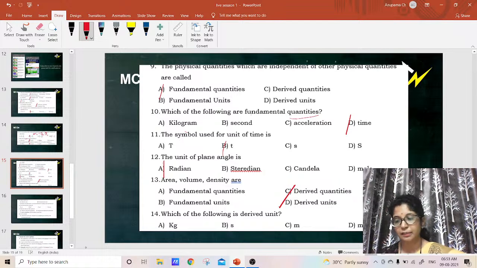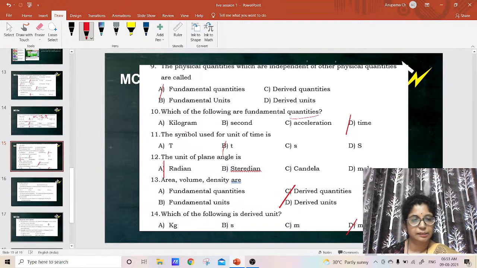Kilogram is the unit of mass, which is a fundamental quantity. Second is also a unit of a fundamental quantity, and meter is also a unit of a fundamental quantity. So meter per second is the derived unit. Right? So this is the thing. I hope this is clear.